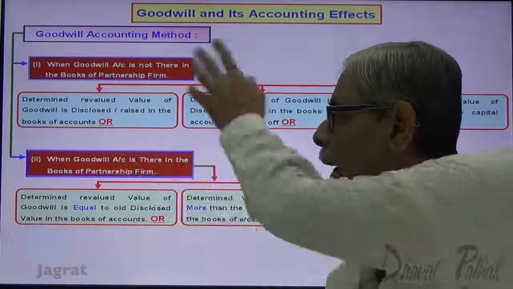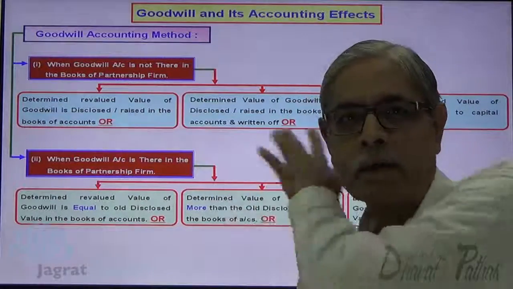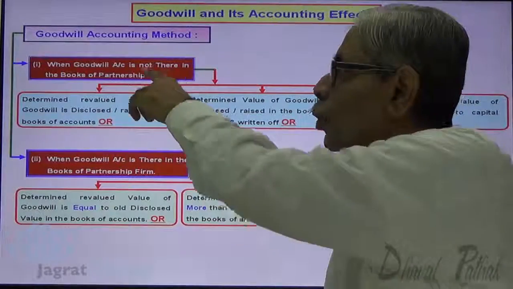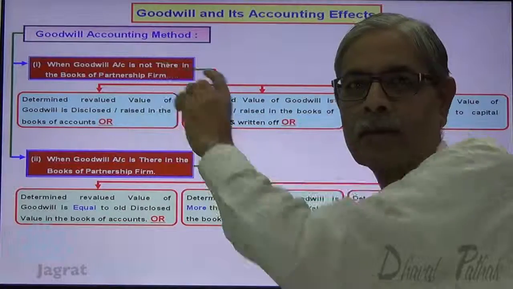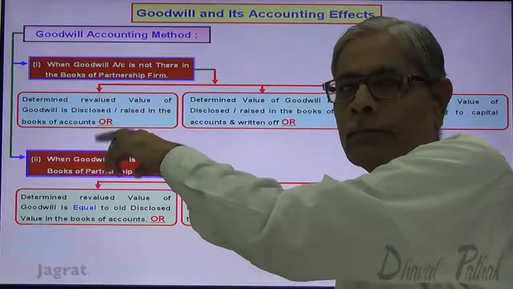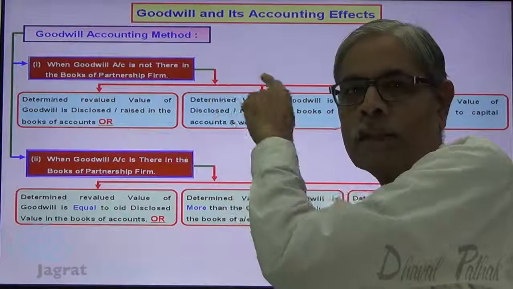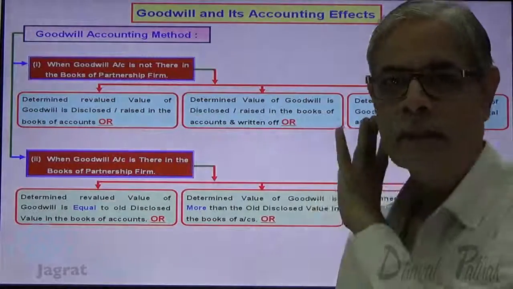Now I am going to discuss the goodwill accounting in light of these options. 1. Goodwill is not there in the books and it is to be raised. Goodwill is not there in the books, it is to be raised and written off. Goodwill is not there in the books, adjusted to the capital accounts.